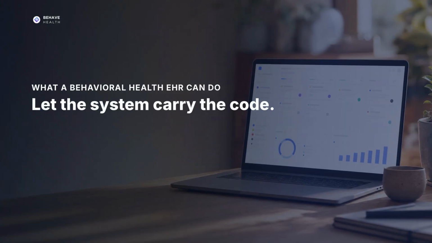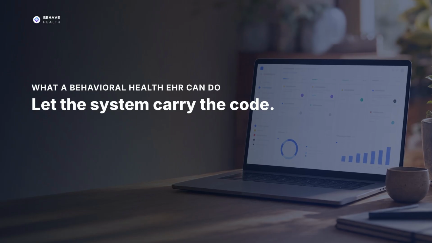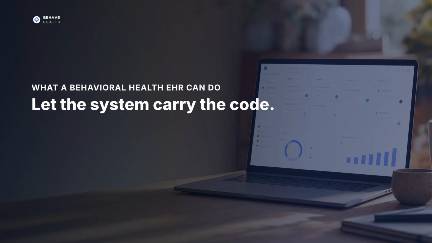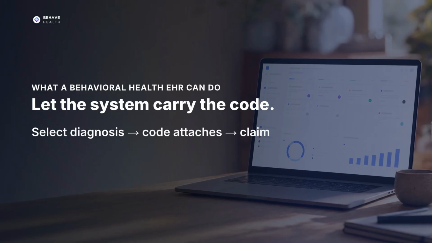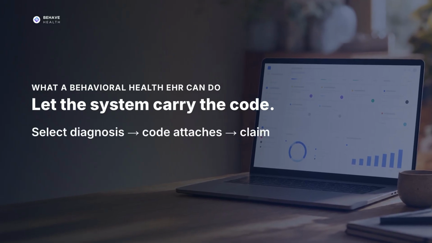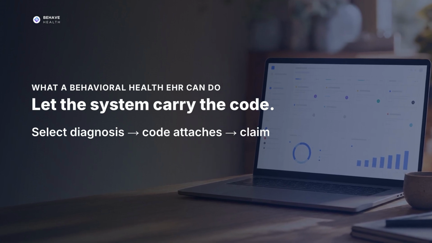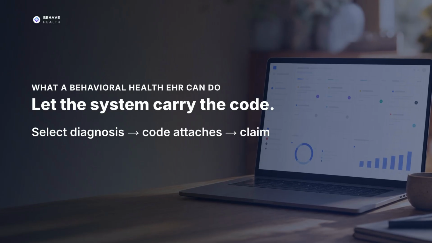The post describes how, when you enter the diagnosis in the EHR, it attaches the corresponding ICD-10 code, which then flows through to billing. Select Major Depression Moderate, and the system can note F32.1 in the plan and on claims, the post explains, keeping the code consistent end to end.